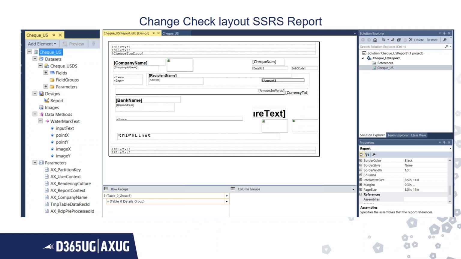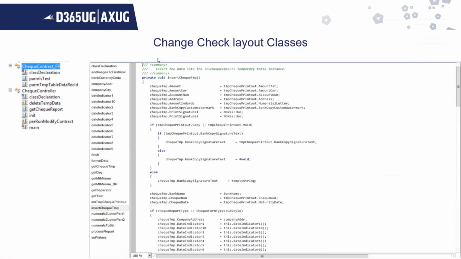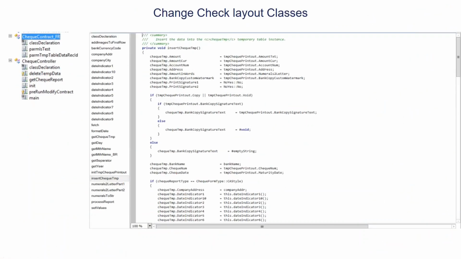Now SSRS reports have not changed a lot in both the versions. It's still the same. This is the version in 2012. So you can see the SSRS report design. And these are the classes, the contract class, the controller class and the DP class, obviously, which we will be using.